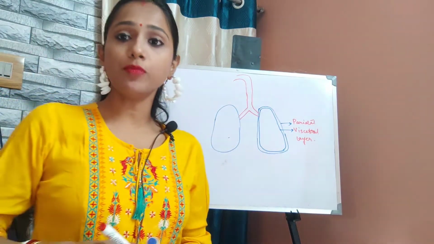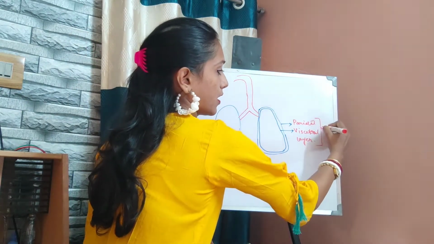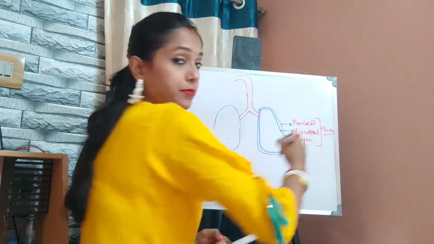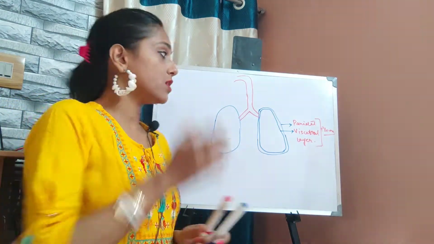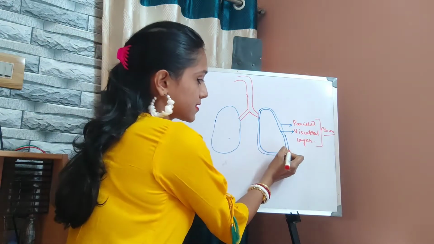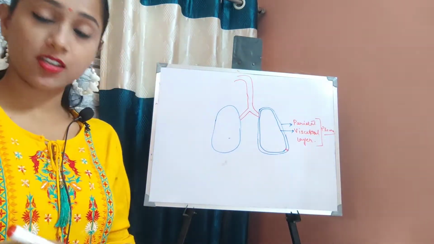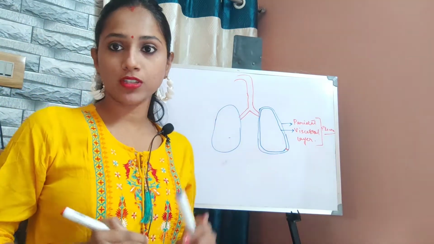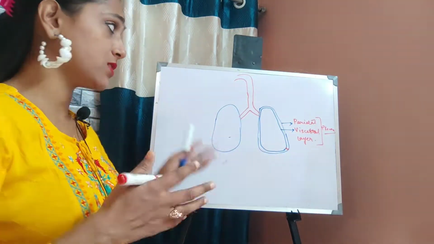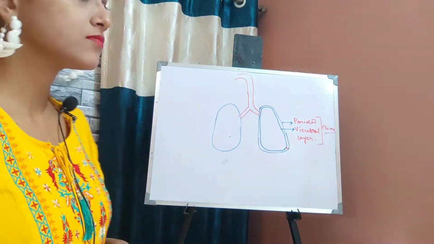These two membranes are collectively termed the pleura or pleural membrane. Between these two membranes there is this space. This space is termed the intrapleural space, which is filled up with a fluid that we term the intrapleural fluid.